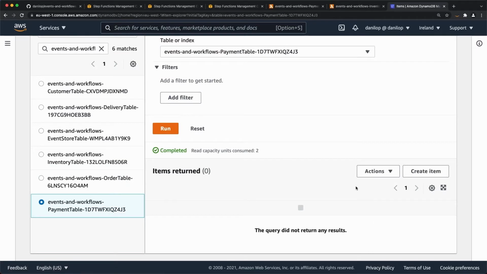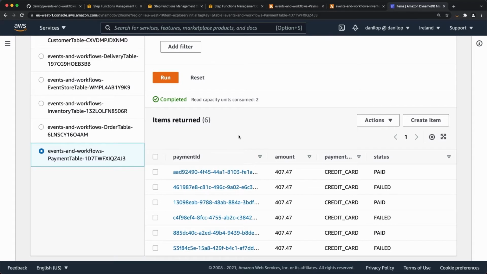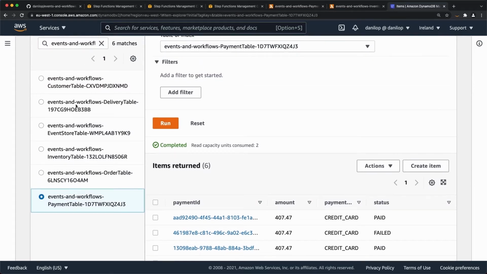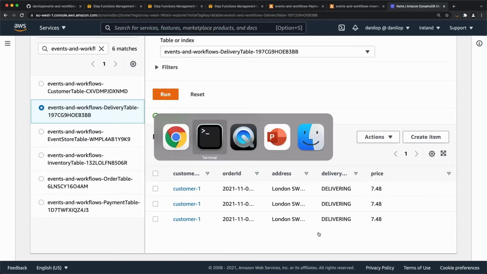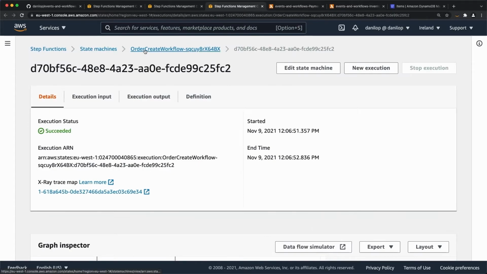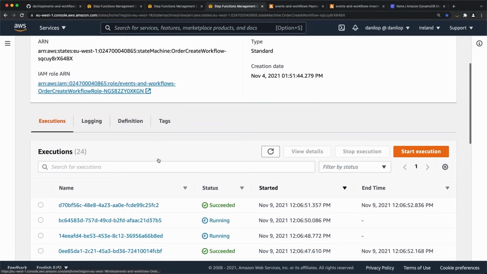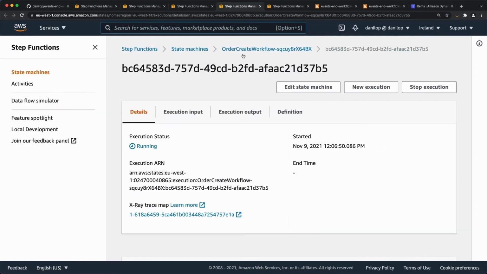If we go into the payment table, we see that we have 3 failed and 3 paid successfully. And if we go into the delivery table, we should see only the 3 that are in delivering, still there with a specific address, this is the address of the customer. So now let's look into one of these and see what happens. Let's go back into the Step Functions console, and let's take these 2 orders. The first one, these are still running, so they are in delivery.